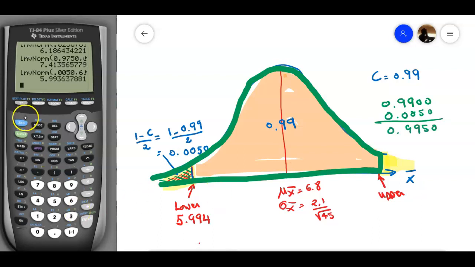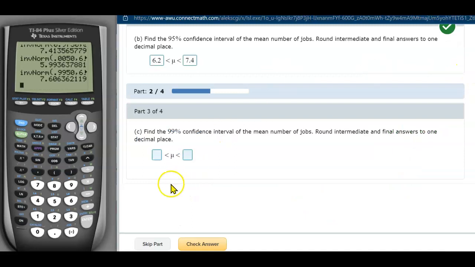That's all you're going to change. Let's see it. Second, vars, inverse normal, enter. I'm going to change this one to 0.9950, and everything else stays the same. Enter, paste, and that's going to give you 7.606.